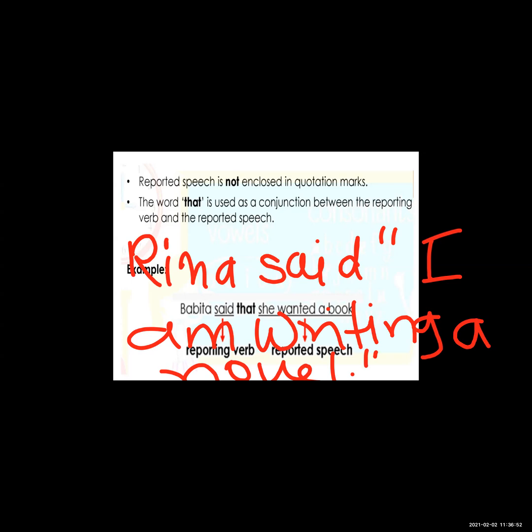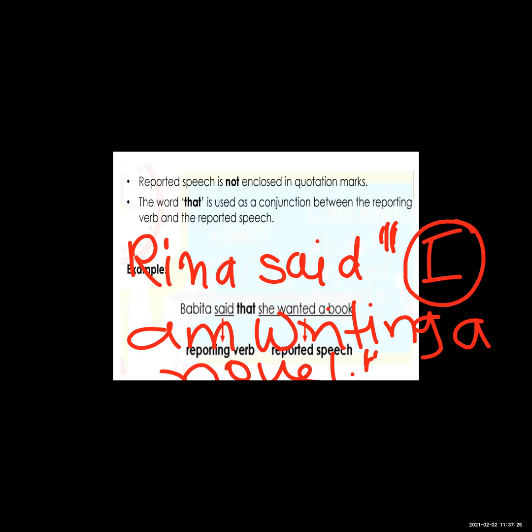So here, this is the direct speech. How do we understand whether this is direct speech or indirect speech? See, when we write direct speech, we add double inverted commas, we write the exact words of the speaker, and it starts with a capital letter. These three things we learn in direct speech.